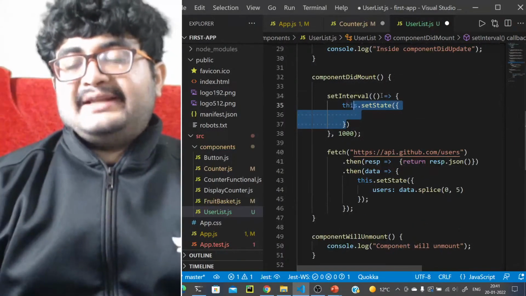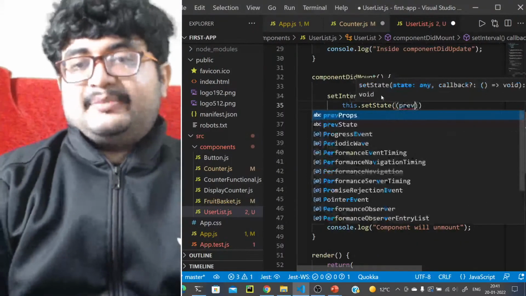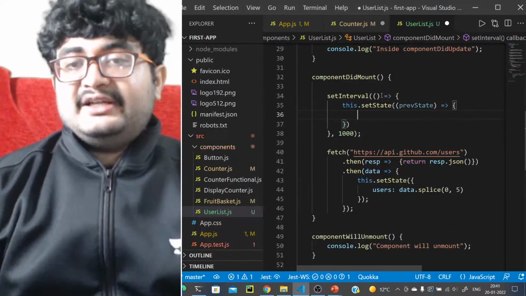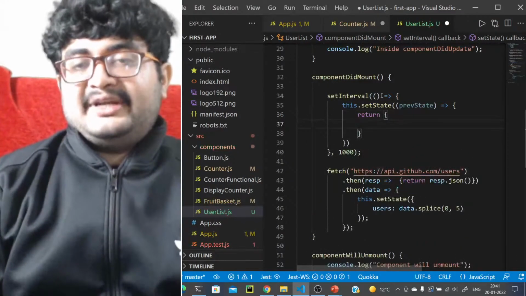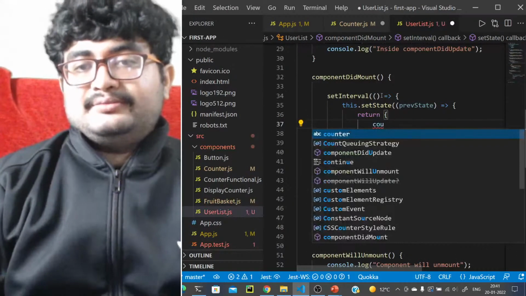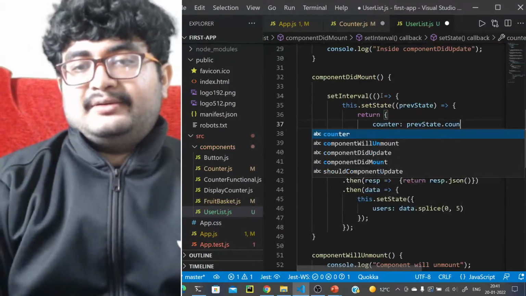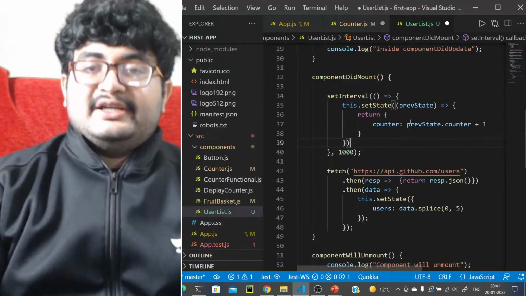Actually, there's an anti-pattern here. We should always take the previous state in a function, and then return the updated value, that is, the previous state's counter plus 1. We should always try to write something like this, right?